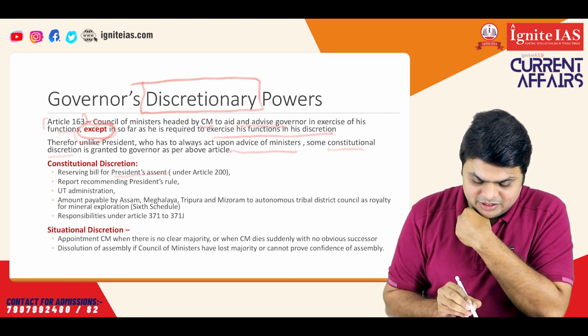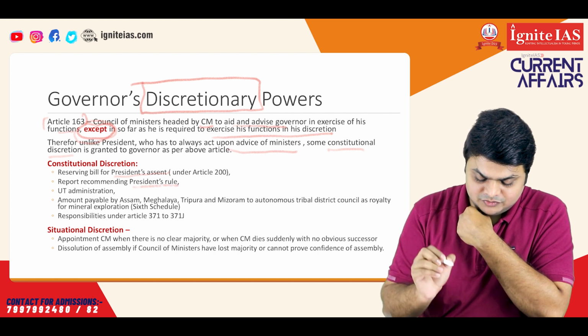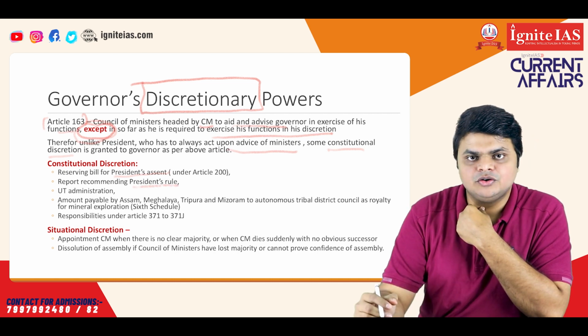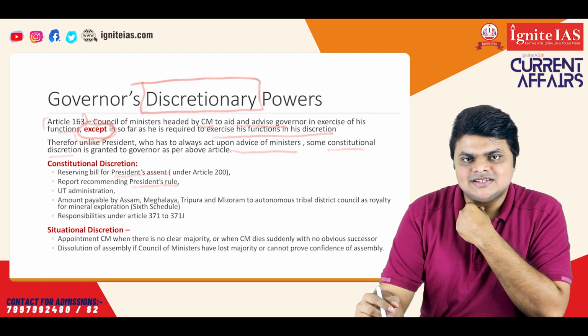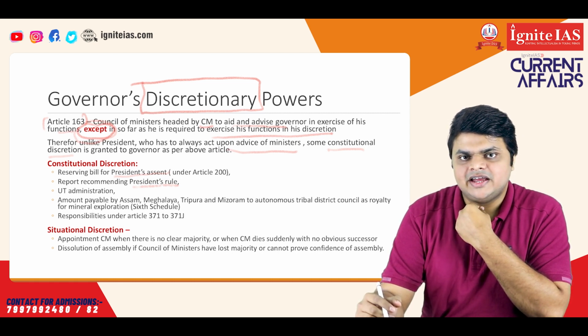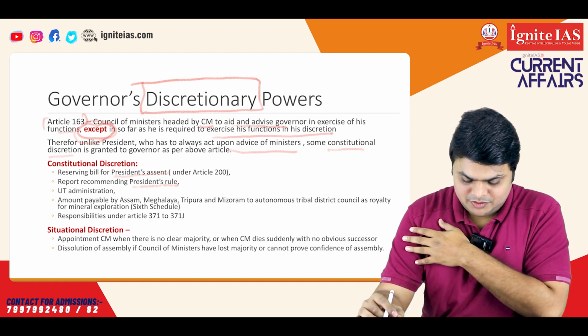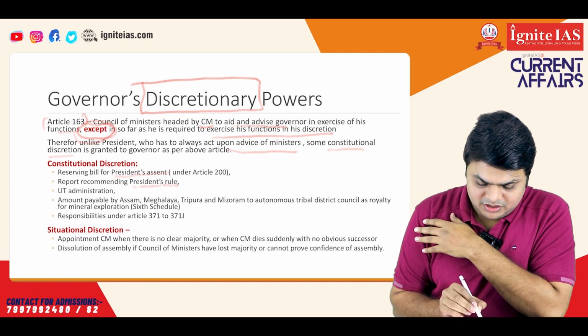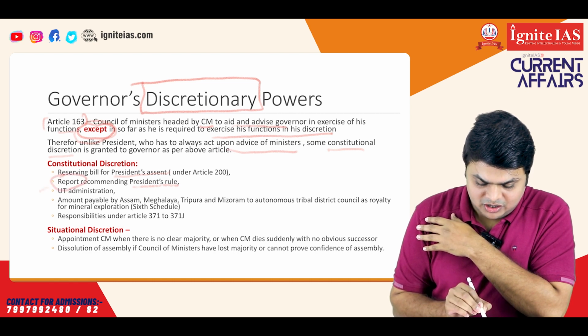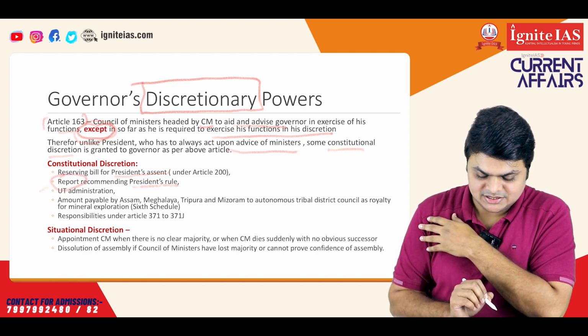Now the second case will be a report recommending President's rule. So we have seen in the previous slide, one of the roles of the governor is to act as a link between the Centre and the state, and in that role he can submit a report to the President recommending President's rule when the governance in the state is not being carried out as per constitutional provisions. So for that report he acts at his own discretion and not as per the advice of the Council of Ministers.